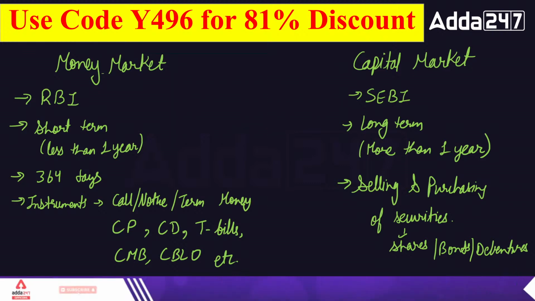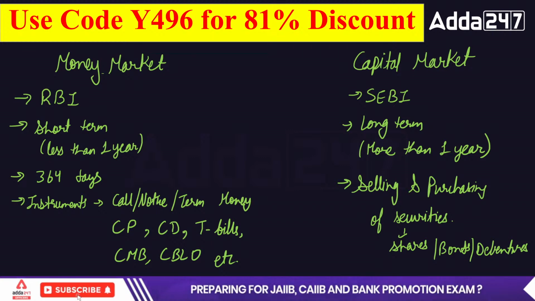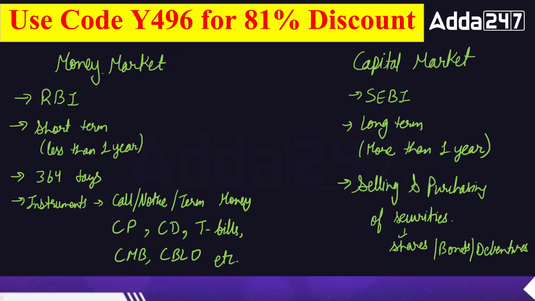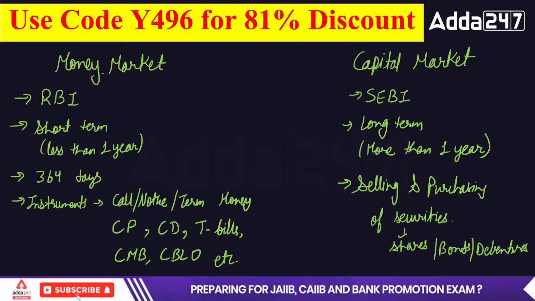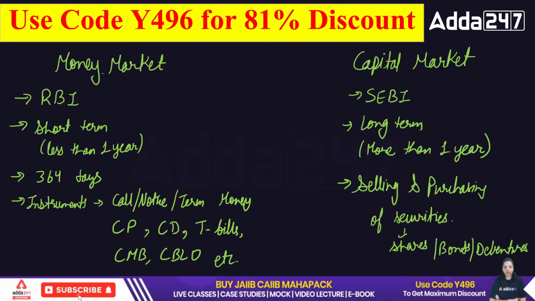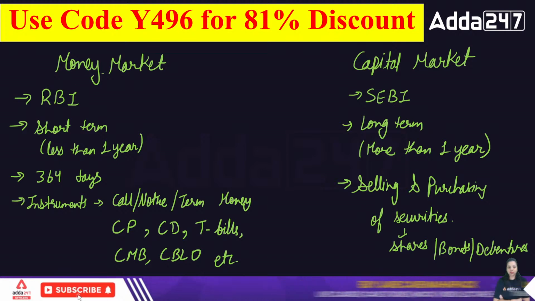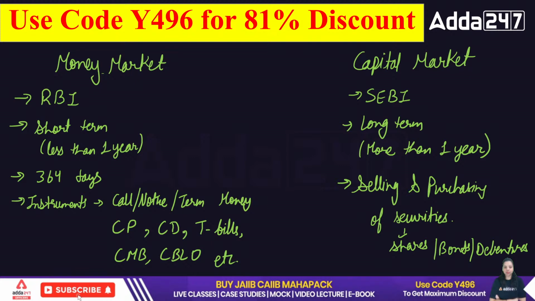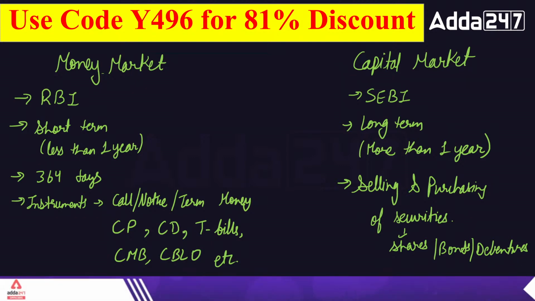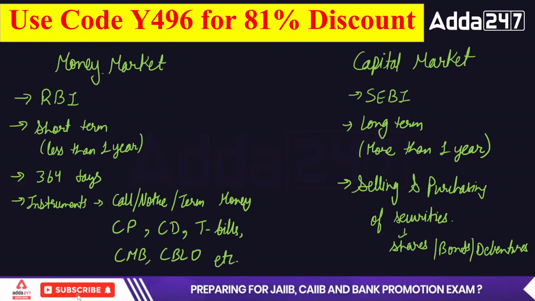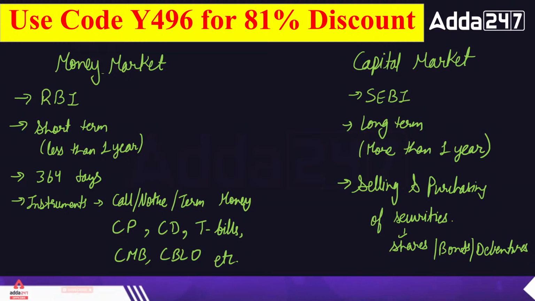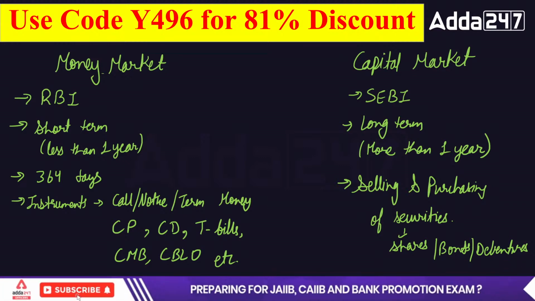So the company has a second, better option, that is issuing shares. So the company issues the share and the public purchases that share. So the public is giving money to the company through the shares. So this is how the company is raising money, and there is no obligation on the company to return the money of the investor. If there is a profit in the business, the company will return the money. If there is no profit, then the company does not have any kind of liability. Because when you invest in the shares, you become a partner of the company. You get the ownership of the share which you have purchased. It means if the company is in profit, you will get the profit. If the company is facing loss, you have to bear the loss. So that's the way in which the capital market deals.